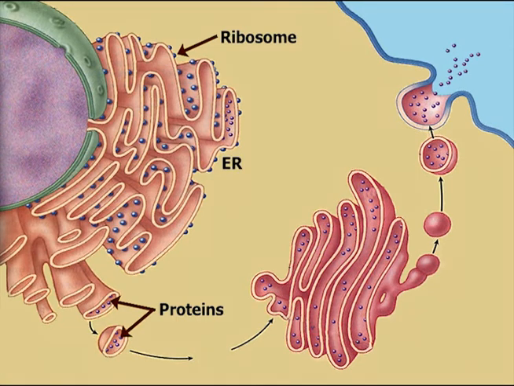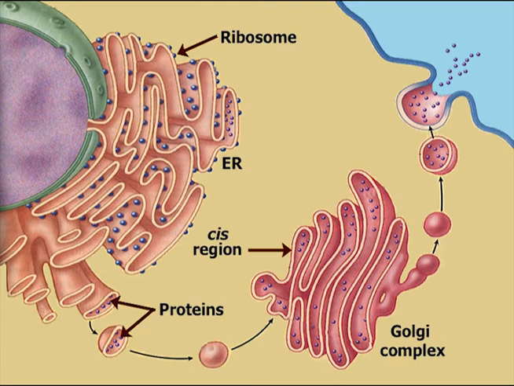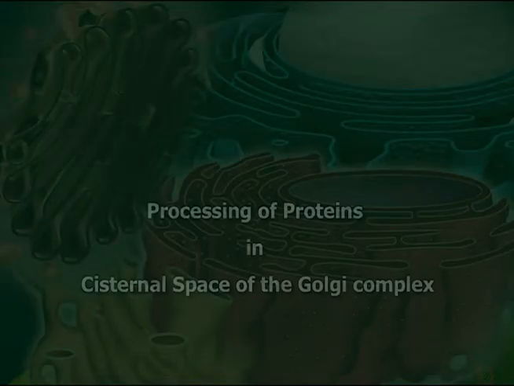This protein is then budded off from the endoplasmic reticulum in the form of transitional vesicles. These vesicles then move towards the Golgi complex and fuse with the cis region of the Golgi complex. Thus, the product of ER is transferred to the cisternal space of the Golgi complex.